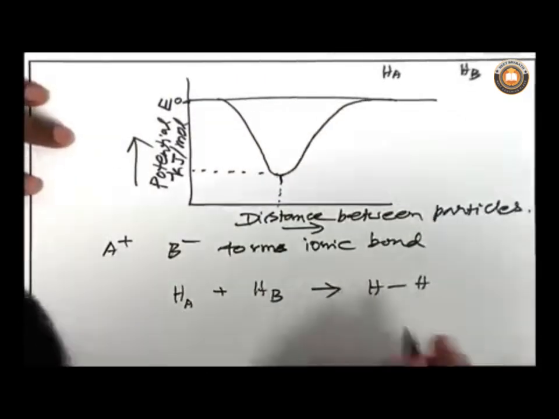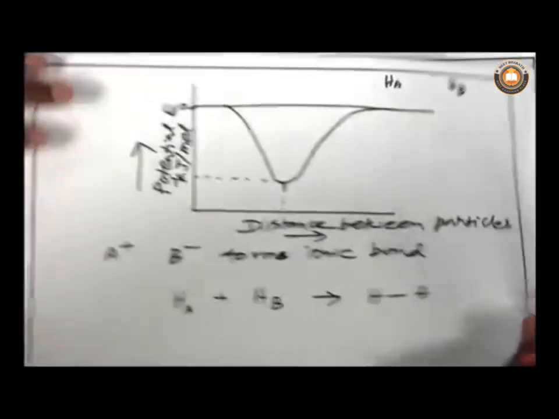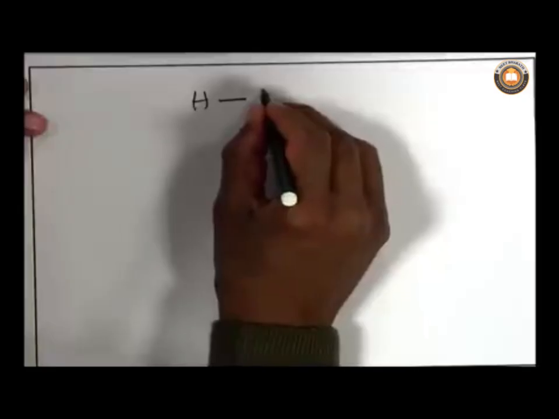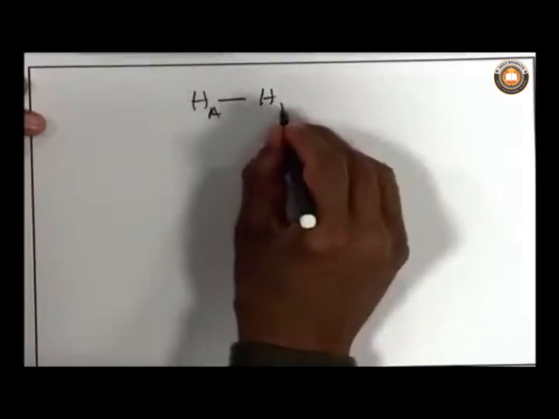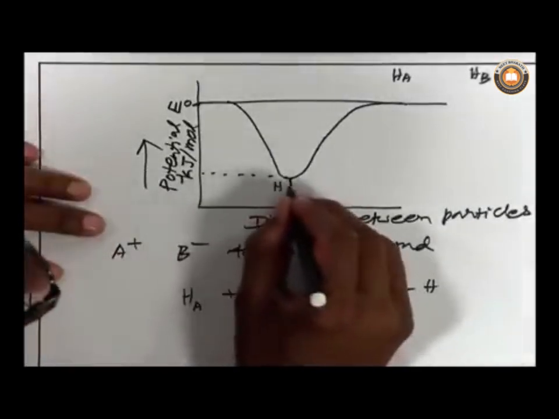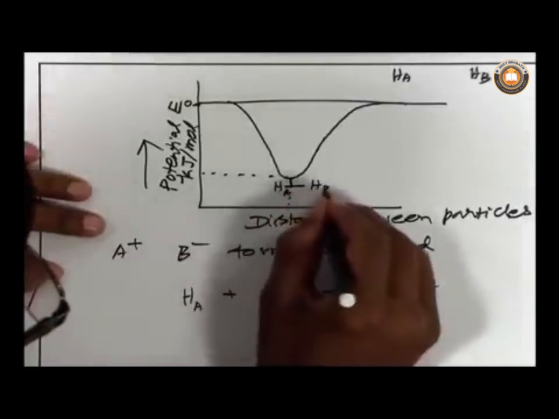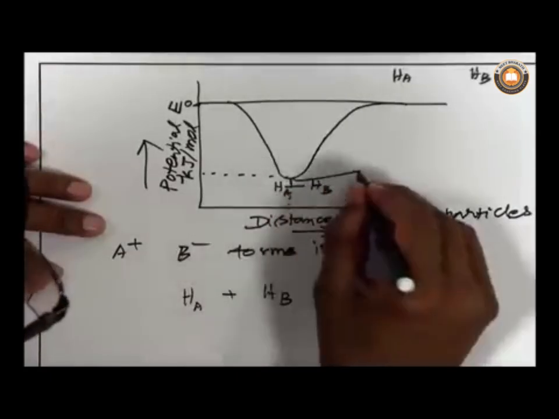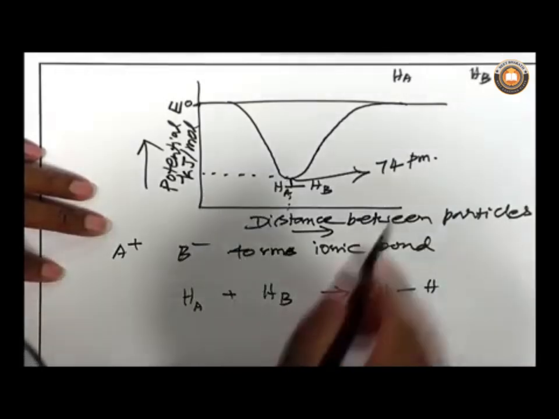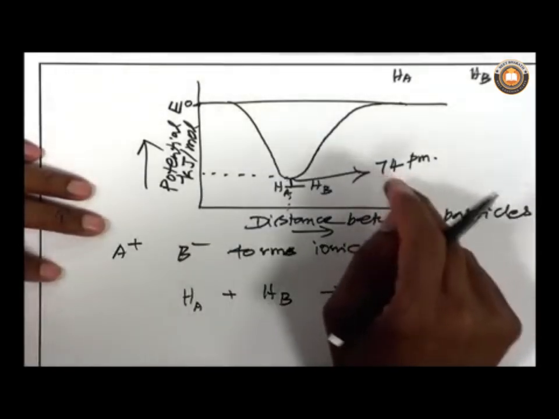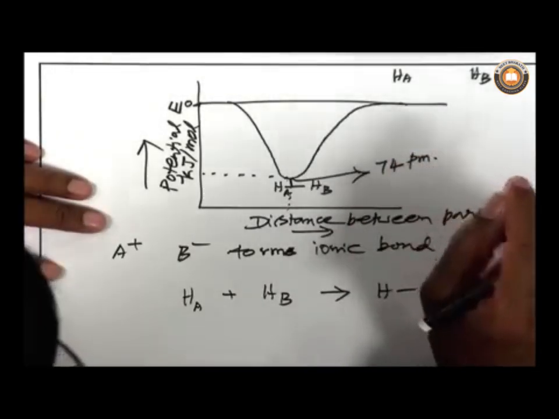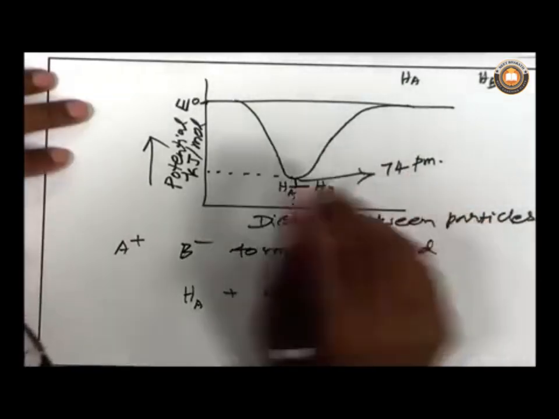Now, what is the distance for two hydrogen atoms which leads to a bond between two hydrogen atoms? The distance here, between HA and HB, corresponds to 74 picometer. Any distance lower than this, for example 73 picometer, will be at higher energy compared to 74. So, that is the distance between the two hydrogen atoms.